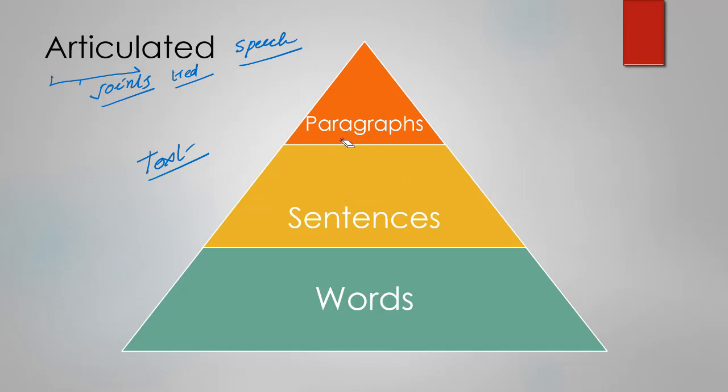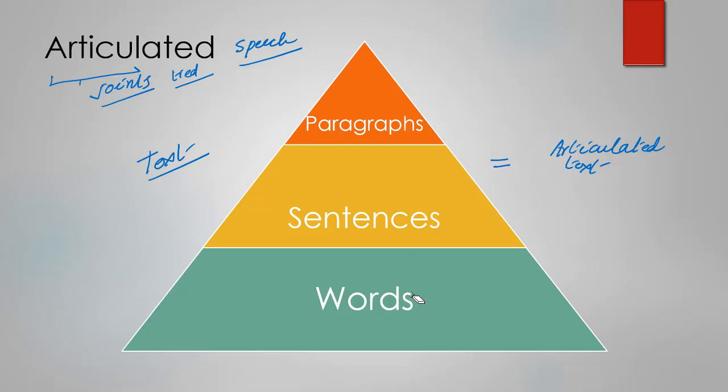Once again, paragraphs also should be tied together in a well decorated manner. So what you have as the result? An articulated speech, well articulated speech.